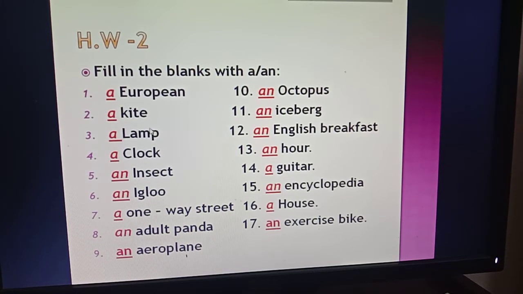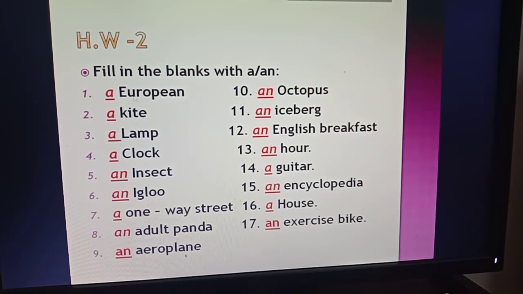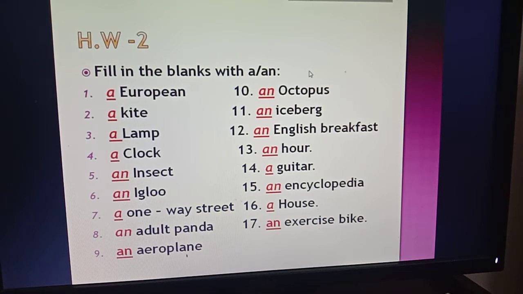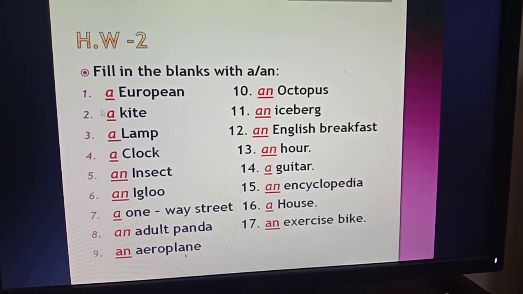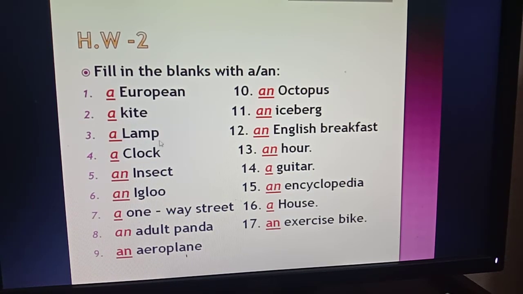So boys, please match all of the answers and try to mark it with a red pen. Okay boys, if you have written all the correct answers, try to mark it with a right mark, that means tick mark. And if you have written the wrong answer, try to draw a cross sign and write the correct answer beside the answer.